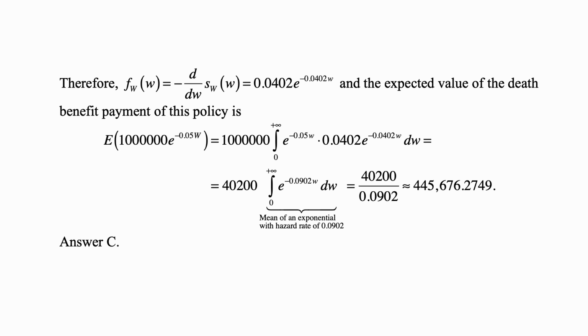So the value of this 40,200 times the integral is simply 40,200 over 0.0902, and that's approximately 445,676.2749. And that's answer C.